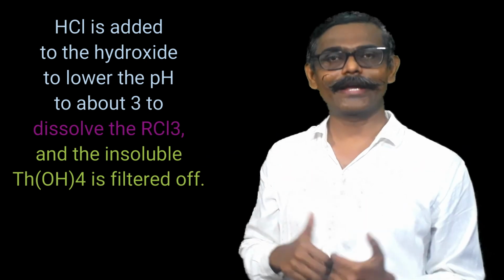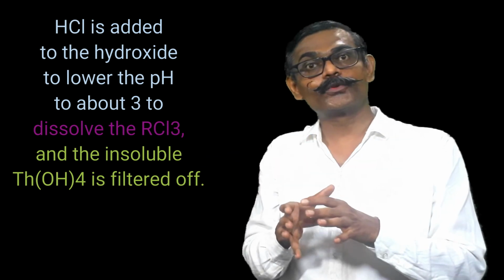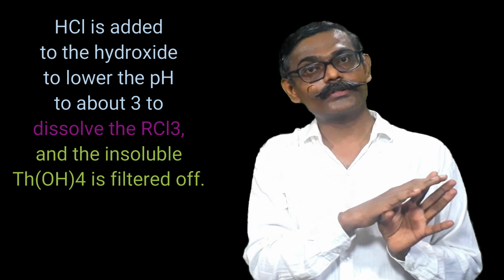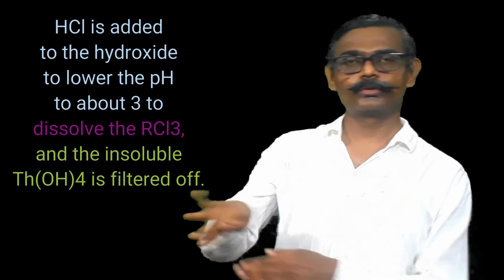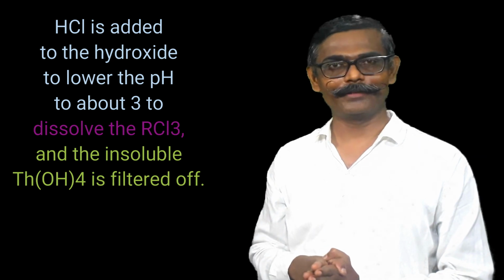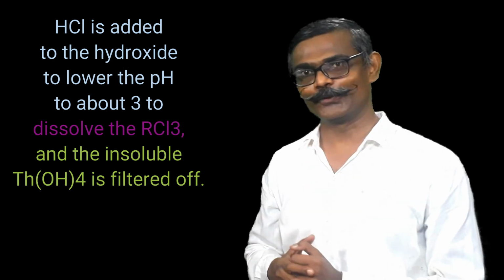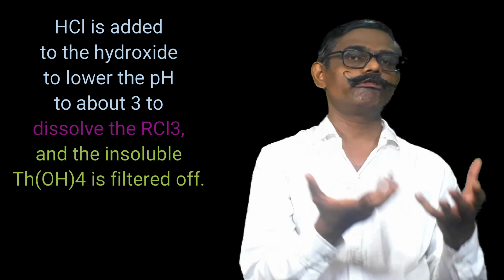But still almost 10% of thorium remains. To remove this thorium, the residue is dissolved in hydrochloric acid, so that lanthanoids form their chlorides and go into solution, and thorium remains in the precipitate form. Thorium can be separated because thorium has charge +4. And this solution, which has the halides of the lanthanoids, can be used for further separation.